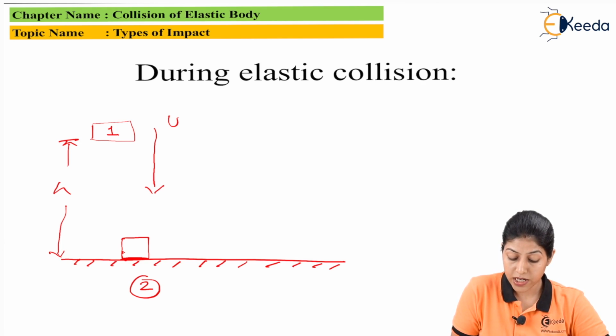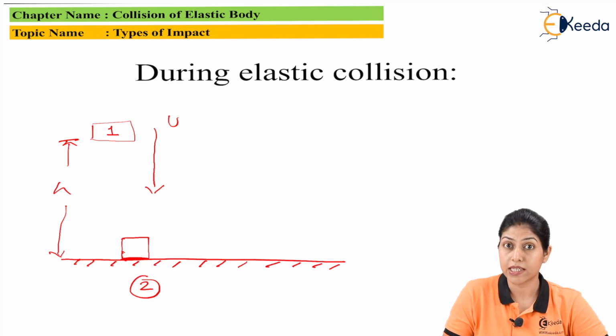So the first condition we are considering is when two bodies collide and produce some impulsive force after hitting, the first body will try to come to rest.